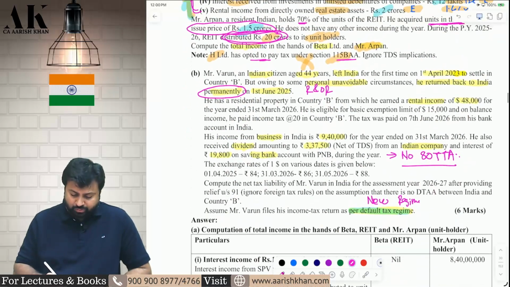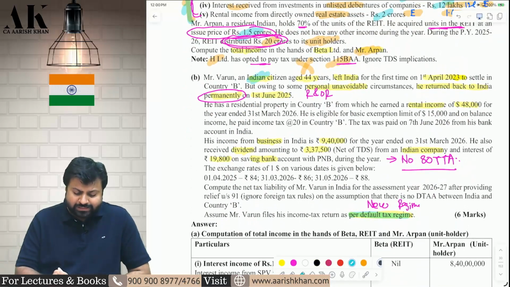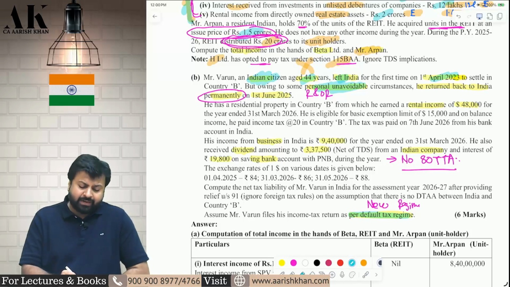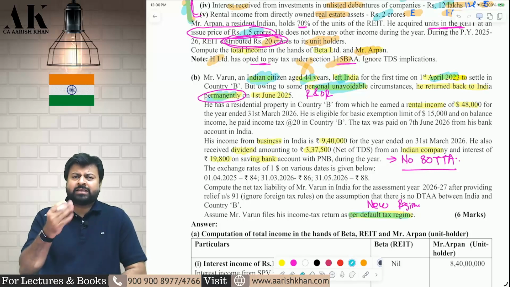Next question is a DTAA question. Varun is an Indian citizen. He is 44 years old. He left India for the first time in 2023. Now he came back to India for some personal reason, permanently. Therefore, he is a resident and ordinary resident.